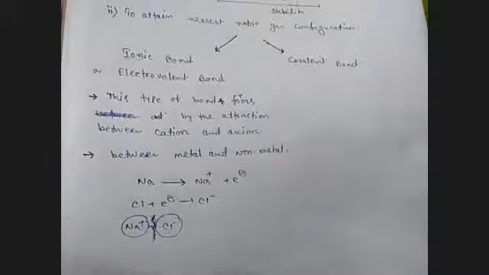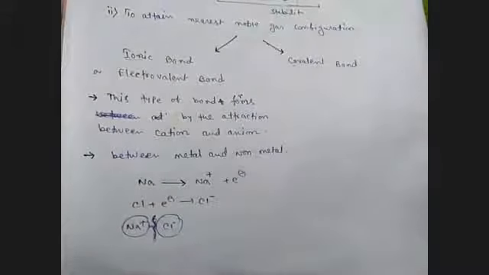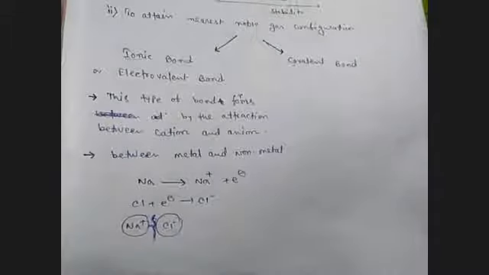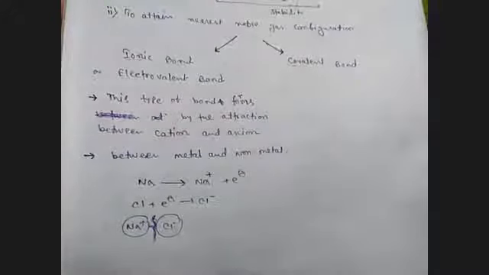Sir, if we are asked to define an electrovalent bond, do we say it is the bond formed between ions by the electrostatic force of attraction between cation and anion, or the bond formed between metal and non-metal by the transfer of electrons? You can say both.